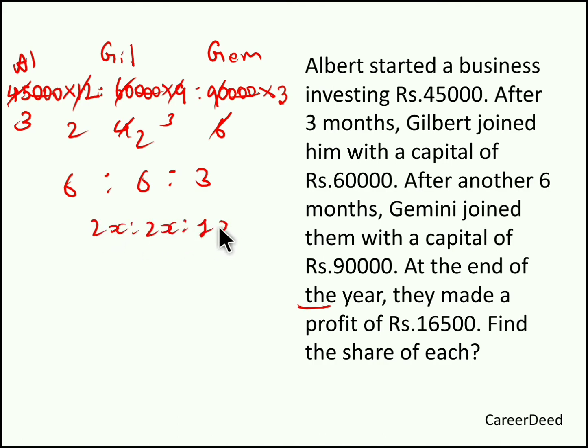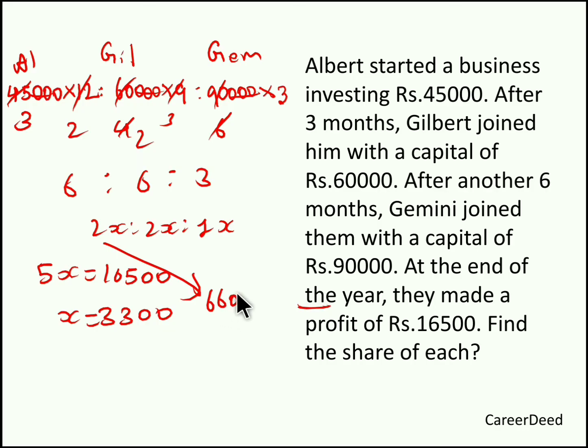So totally they have invested how many parts? 5 parts. So for these 5 parts, they have to divide the 16,500. So if 5 parts is 16,500, one part will be 3,300 rupees. Now we have to find the share of Albert, Gemini and Gilbert. Now Albert's investment is 2 parts. So if one part is 3,300, 2 parts will be 6,600.